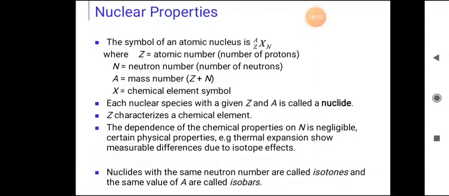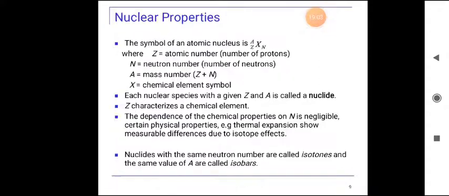Nuclides with the same neutron number are called isotones, and those with the same value of mass number A are called isobars. So after isotopes, we have to know isotones and isobars. Isotones means nuclides with the same number of neutrons, and nuclides with the same mass number A are called isobars.